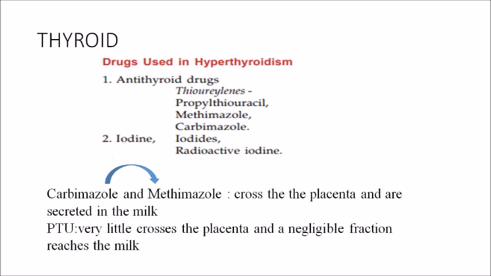Then we have iodine, iodates and radioactive iodine, because thyroid hormone is formed by the iodination of the tyrosine residues, right? So these are the drugs used in hypothyroidism. Out of this, carbimazole is the prodrug of methimazole, or carbimazole gets converted to methimazole and exerts its effects. This can cross the placenta and it is also secreted in the milk. The better one is propylthiouracil, which is longer acting also, and very little of it crosses the placenta and only a negligible fraction reaches the milk.